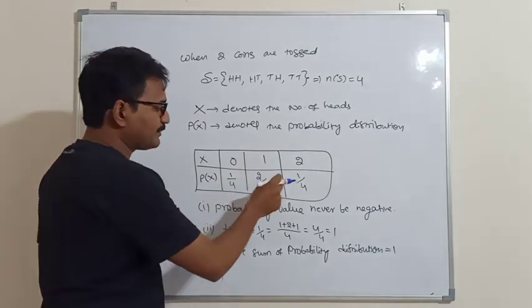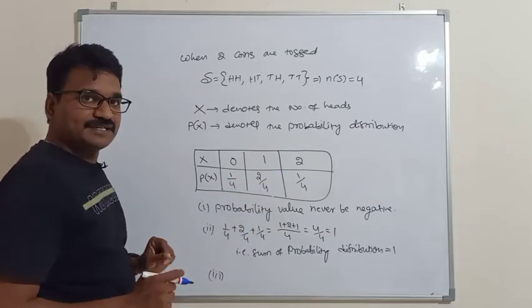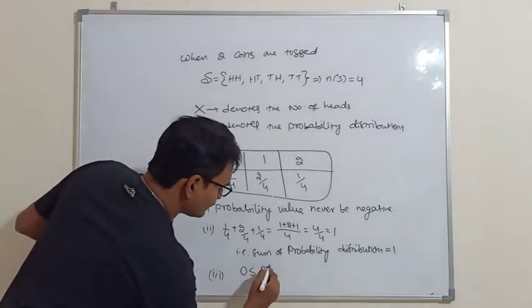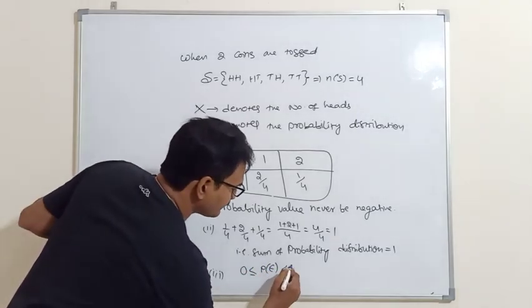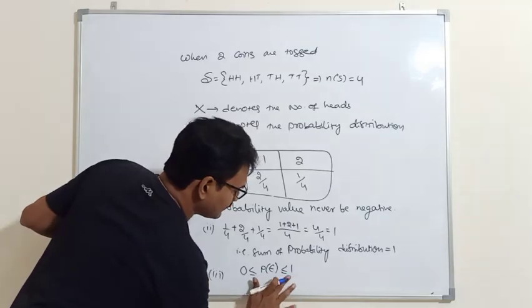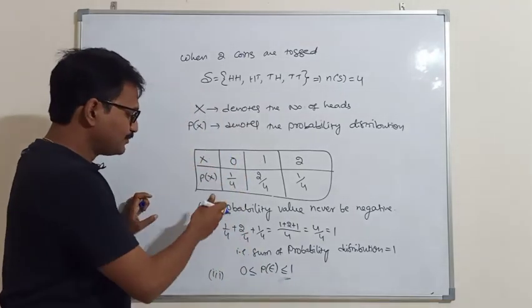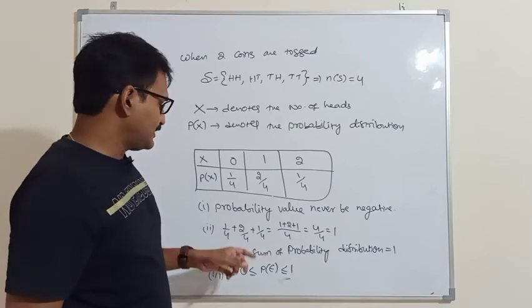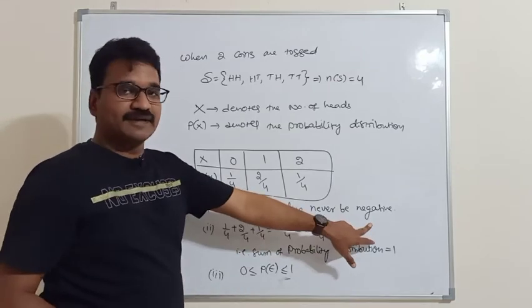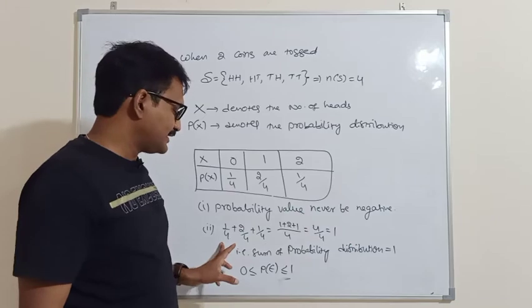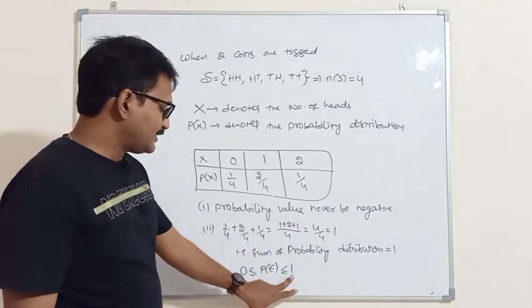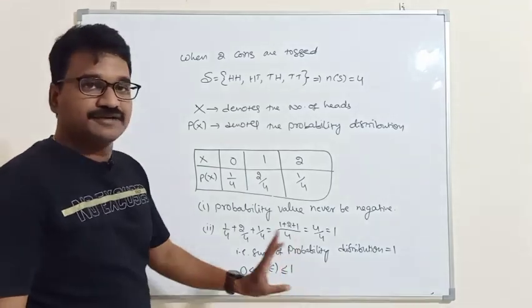That means every probability value must lie between 0 and 1: 0 is less than or equal to the probability of an event, which is less than or equal to 1. These 3 points are very, very important to solve every probability problem. The probability value is never negative. Second, the sum of the probability distribution must be equal to 1. And the probability value must lie between 0 and 1.